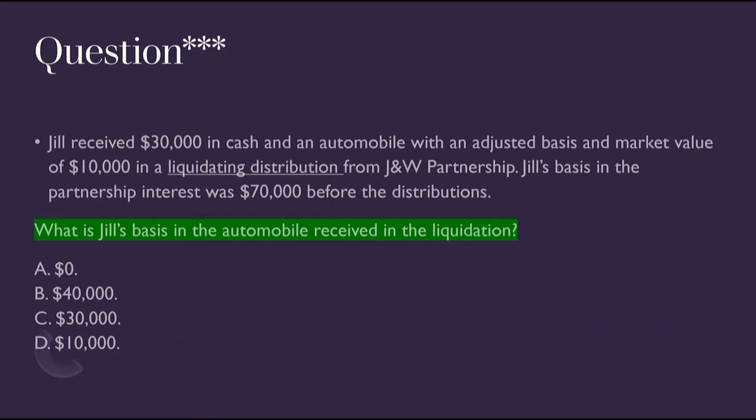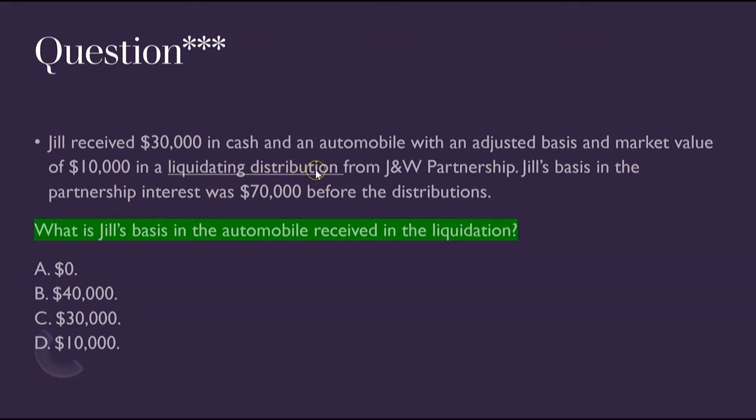And we got to do this in order, and the order is always take the cash first. So that means $30,000 in cash gets applied to the $70,000 basis, and that brings her basis down to $40,000. After the cash distribution, she has a remaining basis in the partnership of $40,000. Why is that important? Because we have to zero out her basis since it's a liquidating distribution.